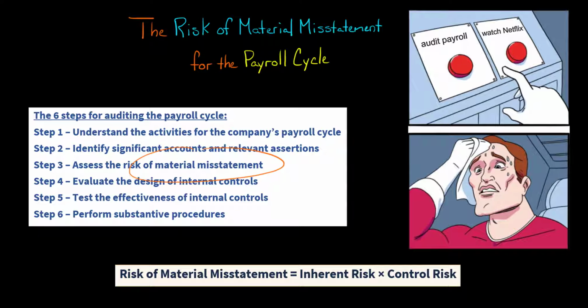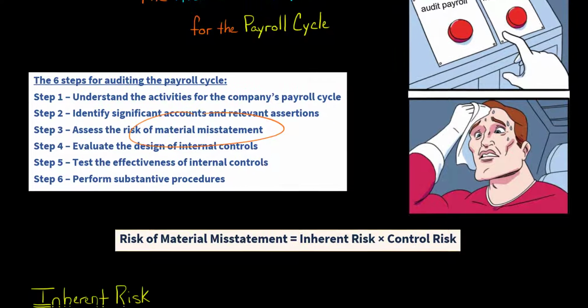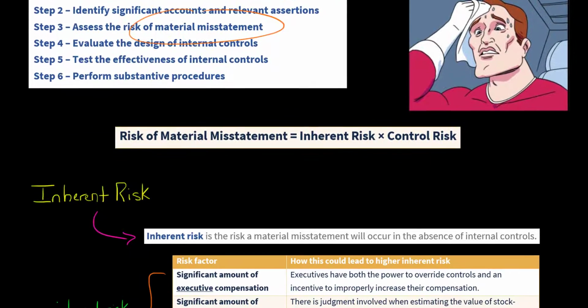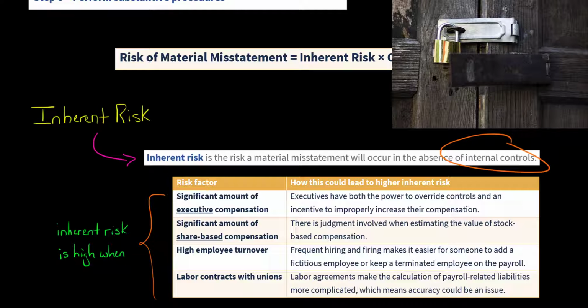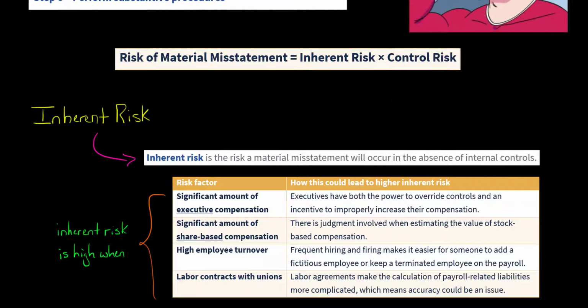And a quick review, the risk and material misstatement is a function of two things: inherent risk and control risk. So let's start by talking about inherent risk for the payroll cycle. So, quick refresher, inherent risk is the risk that a material misstatement will occur in the absence of internal controls. Now, we're going to hope as the auditor that the client has some really strong internal controls, but for right now, when we're thinking about inherent risk, we're going to forget about the internal controls and just say, how risky are the payroll transactions, the accounts that we're looking at?